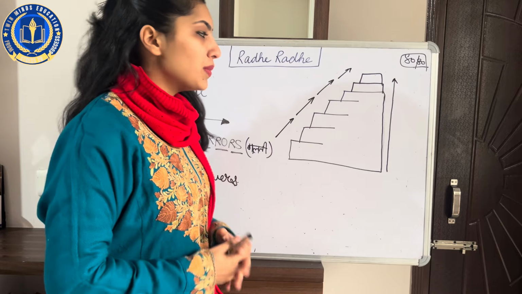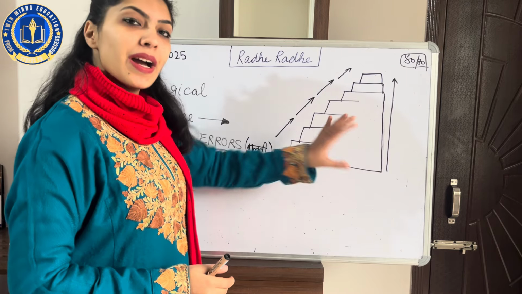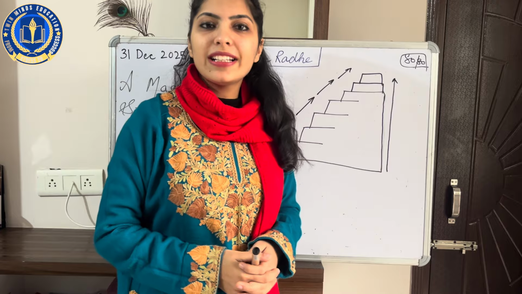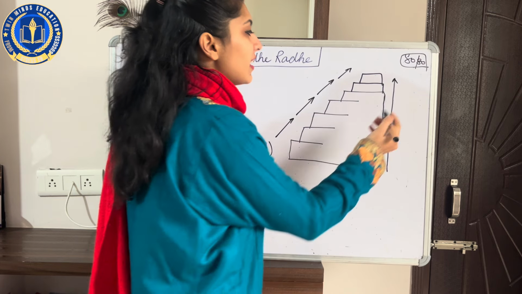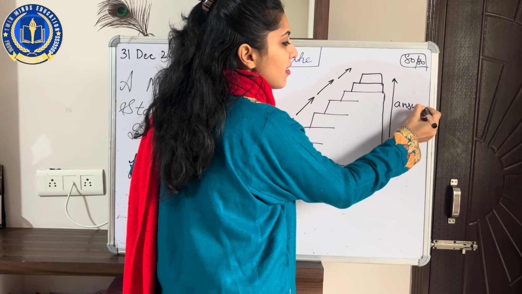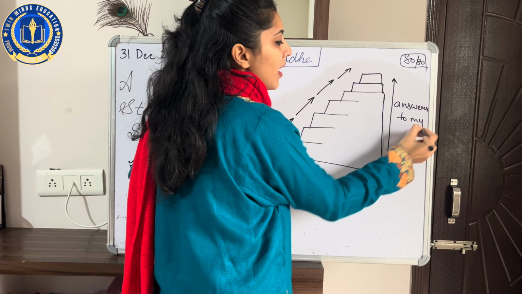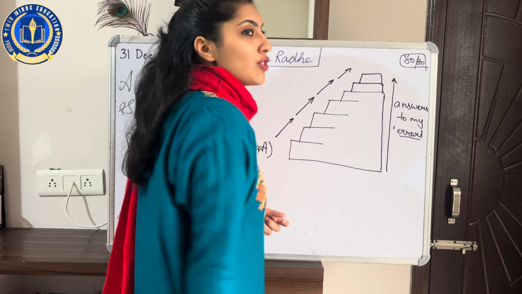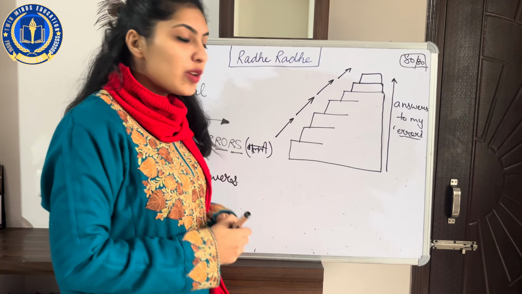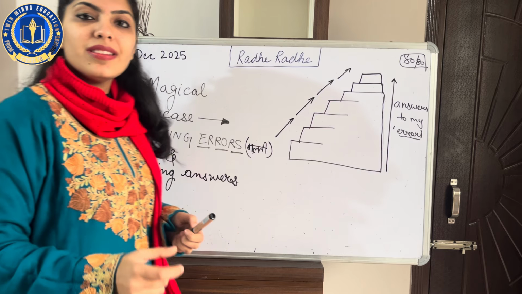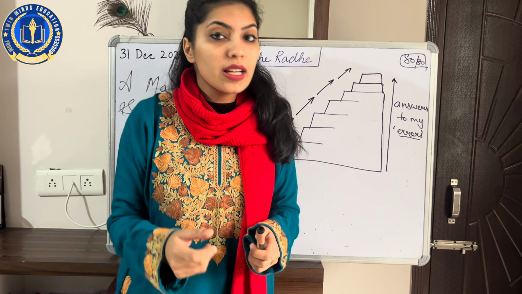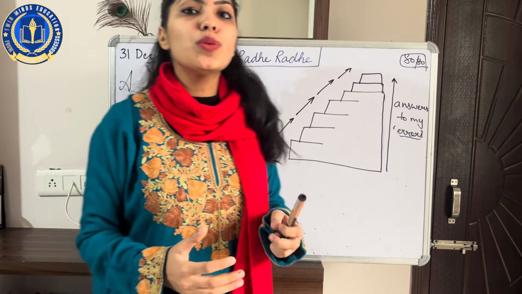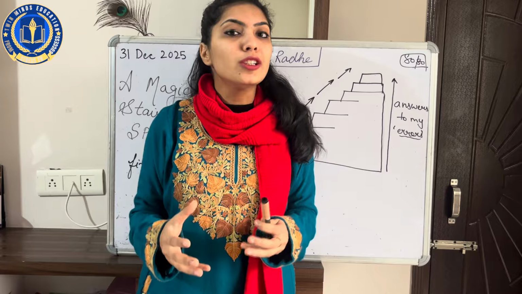So now for example, imagine that this is a magical staircase and you need to climb this staircase. But what will I get when I climb this staircase? I will get the answers to my errors, the errors which are given to you in the question. Now, we very well know that error means a mistake, mistakes which you could find in your sentences. Now, how to solve these errors? हम इन गलतियों को कैसे सुधारें?